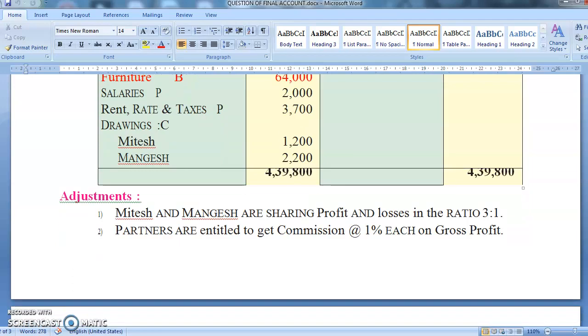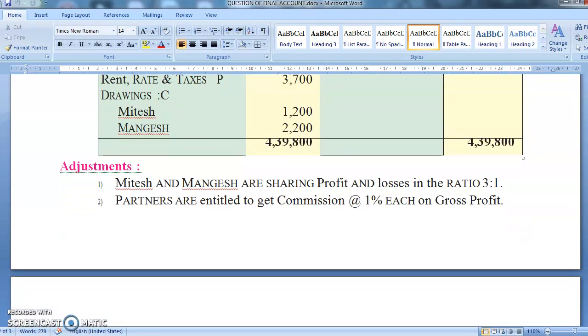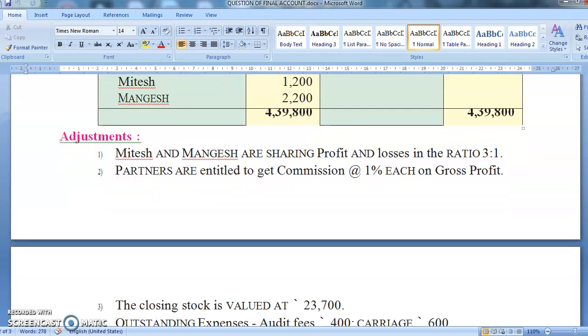Now let's read the adjustments. Mitesh and Mangesh are sharing profit and loss in the ratio of 3:1. That is the profit sharing ratio. Partners are entitled to get commission of 1% each on gross profit. So we'll have to wait till gross profit and then work out the commission. Giving a commission to the partner is an expense for the firm and it is an income for the partners. So it will come on the profit and loss account debit side, and the second entry will come in current account credit side.